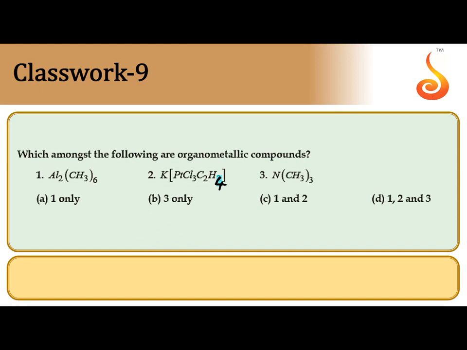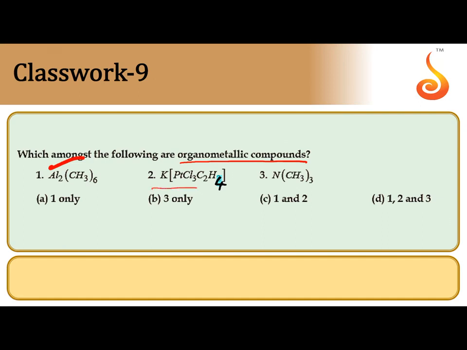Next, which among the following are organometallic compounds? An organometallic compound is one in which the carbon of an organic compound is directly attached to the metal. So here aluminum is attached to the carbon of CH3, that's why it is an organometallic compound.